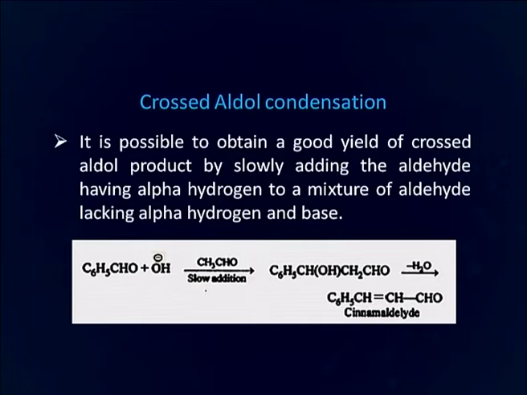Now, when we slowly add acetaldehyde into it, this molecule has alpha hydrogen, so it will form a carbanion, and the carbanion will preferentially attack this carbonyl carbon, because it is in very small amount, whereas benzaldehyde is present in the reaction mixture in abundance. As a result, the major product of this crossed aldol condensation will be this crossed beta hydroxy aldehyde, which upon dehydration gives cinnamaldehyde, a very important alpha beta unsaturated aldehyde used industrially also.